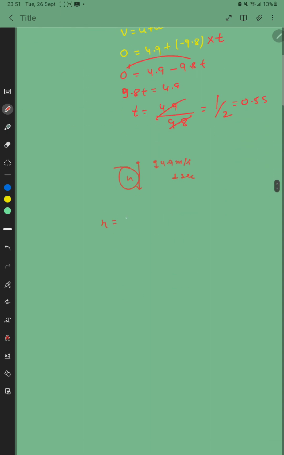Now find it. h is equal to ut plus half at square. Initial velocity is 4.9, but directed downward, that is minus 4.9. Time is 1 second, plus half into minus 9.8 into 1 square. So h is equal to minus 4.9 plus half into minus 9.8 into 1.